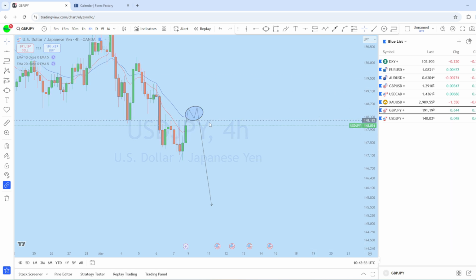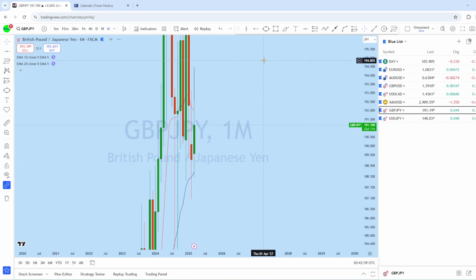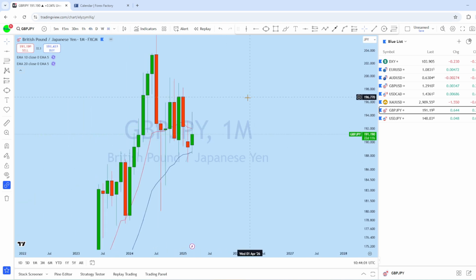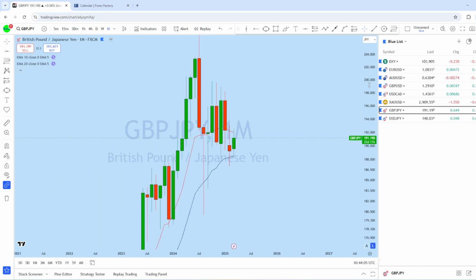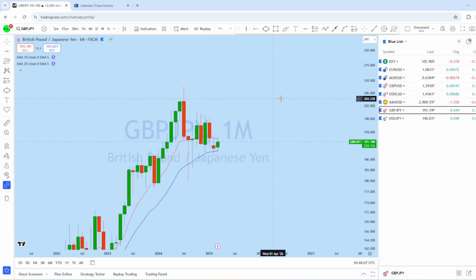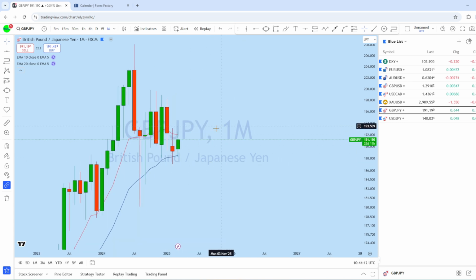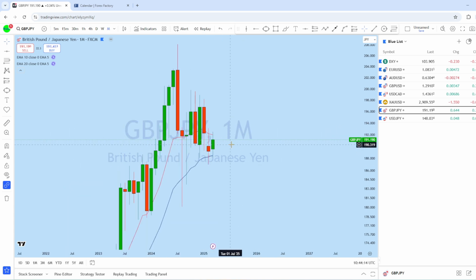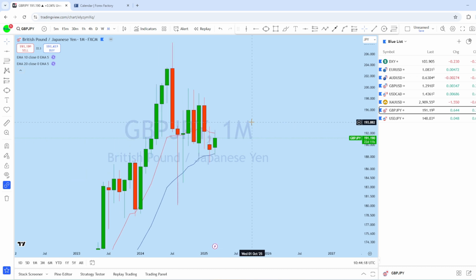Now let's look at GBPJPY. Let's see what kind of trading opportunity we have. Looking at the monthly chart on GBPJPY, from the monthly perspective on GJ, we can see the price so far from this support level has made a significant bounce to the upside on GJ, as expected in our previous weekly forex forecast as well.